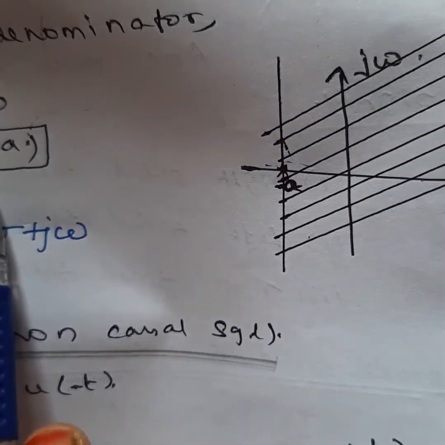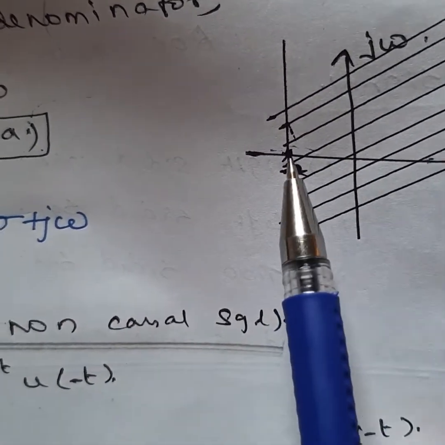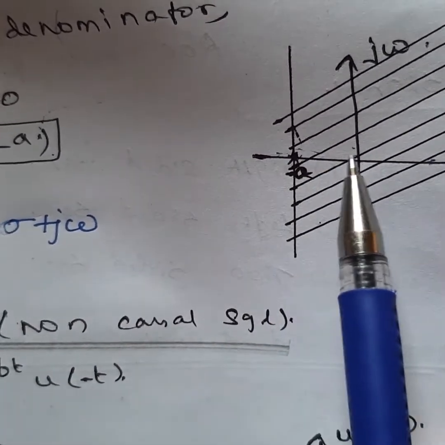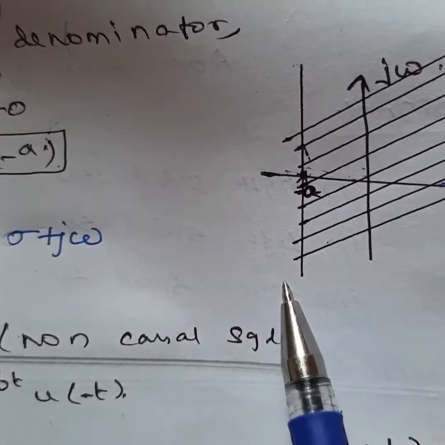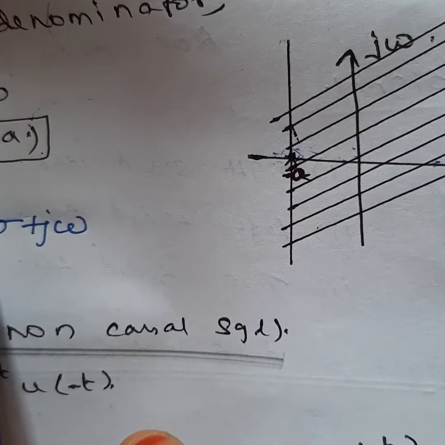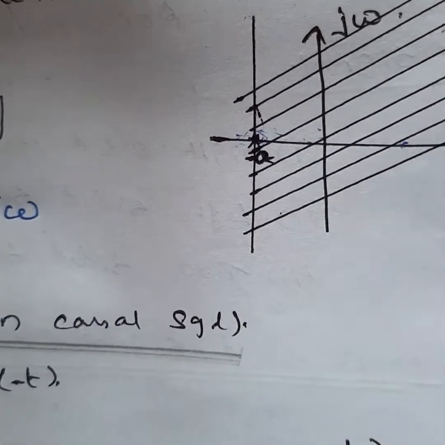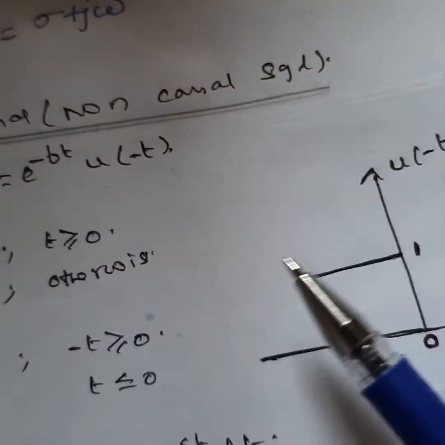Our s value is greater than or equal to minus a, so mark minus a and plus a on the axis. Draw a line parallel to the imaginary axis at minus a. The region of convergence is s greater than minus a, and this portion is our region of convergence. Next is the left sided signal.